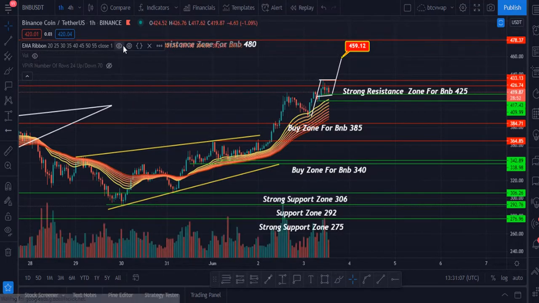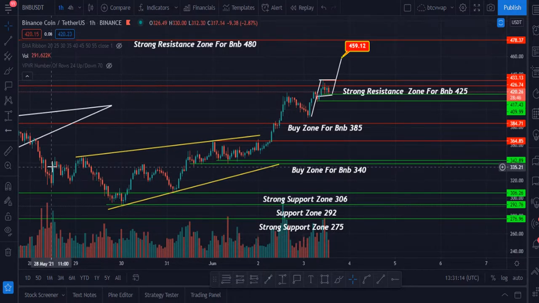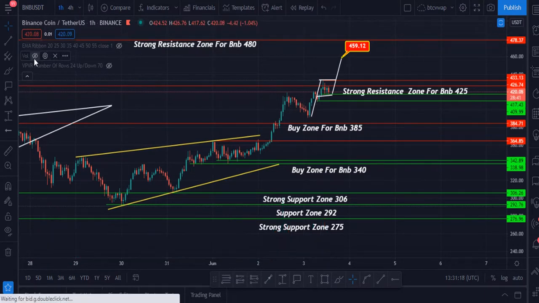And let me show you the volume. There is a very decent volume of Binance Coin. This is the indication that BNB will move very fast and go high, and price will hit my targets very soon.